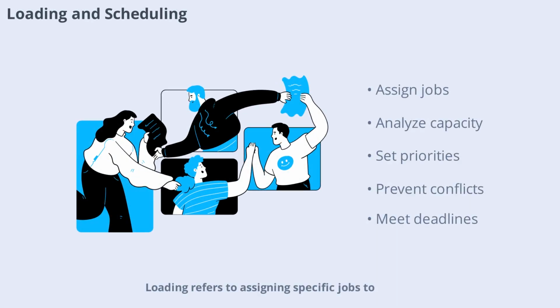Loading refers to assigning specific jobs to machines or work centers based on their capacity. Scheduling then determines the order and timing of these jobs. Together, loading and scheduling ensure that resources are used effectively and production deadlines are met. This process requires careful analysis of capacity, priorities, and potential conflicts to maintain a smooth workflow.